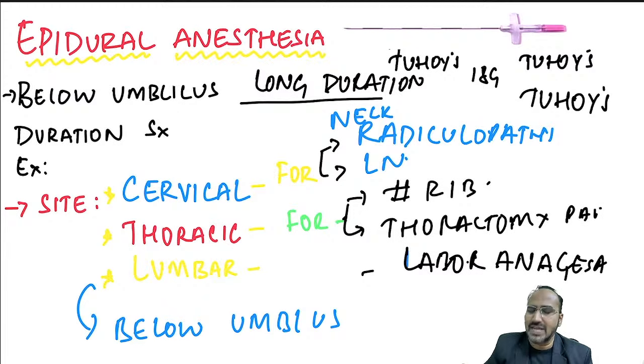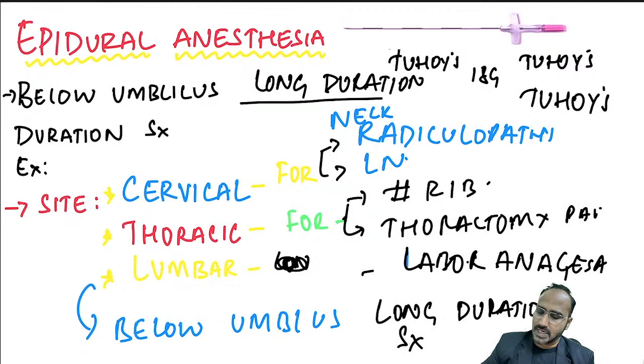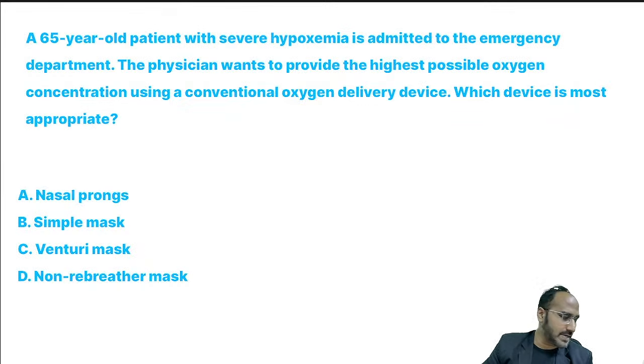Okay, if the patient is having rib fracture and you want to reduce the pain, you can place a thoracic epidural. And for thoracotomy pain also, you can use thoracic epidural. Lumbar epidural is used for below umbilicus long duration surgeries, as well as for labor analgesia. Labor analgesia means painless labor.